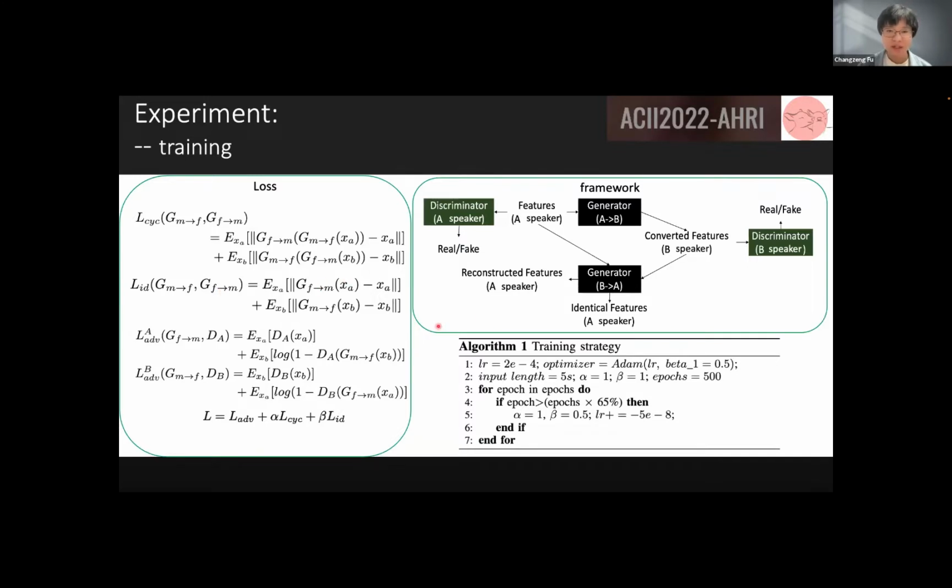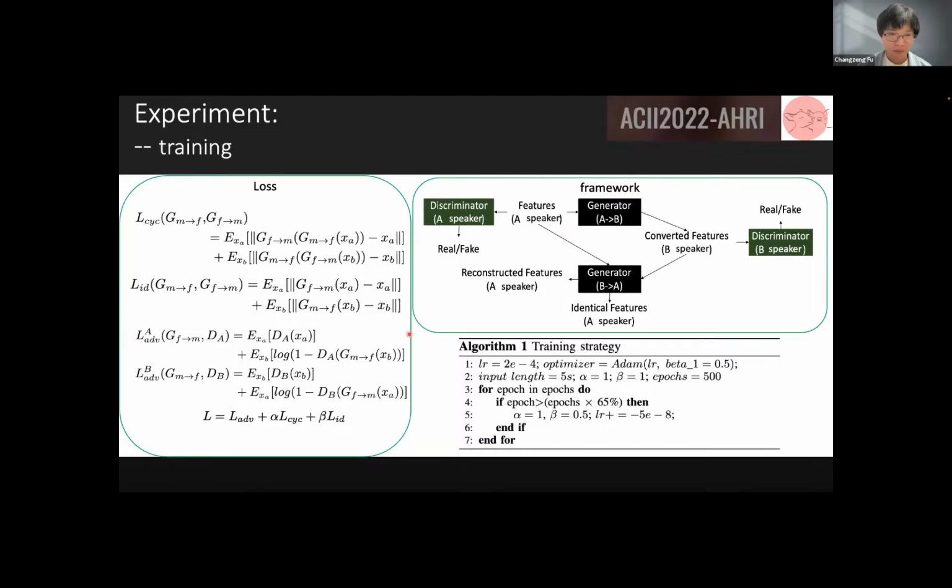The second one is the identity loss. With this design, for example, we feed the generator B to A with a feature A. So in this pathway, the generator B to A has to recognize, oh, this feature comes from speaker A, so we don't need to convert, and then we just directly give a reconstructed feature of speaker A. So in this pathway, we compute the identity loss.